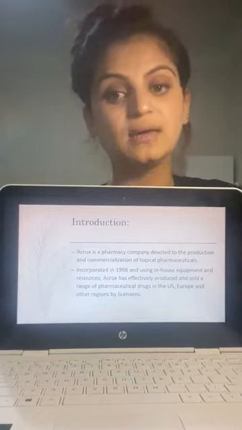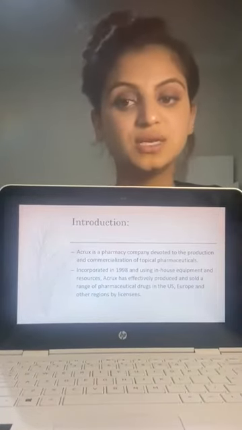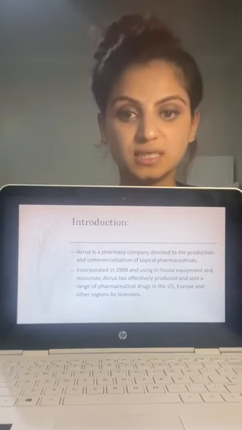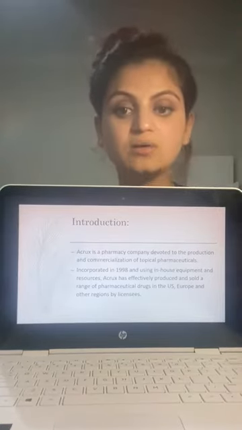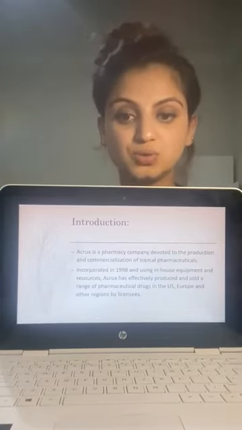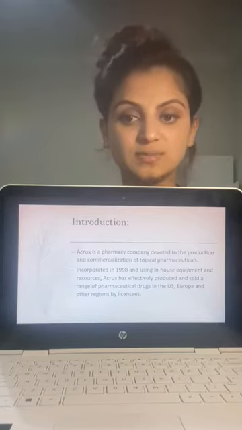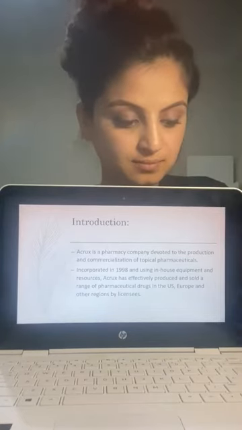So here, Acrox is a pharmacy company devoted to the production and commercialization of topical pharmaceuticals. Incorporated in 1998 and using in-house equipment and resources, Acrox has effectively produced and sold a range of pharmaceutical drugs in the US, Europe, and other regions by license.